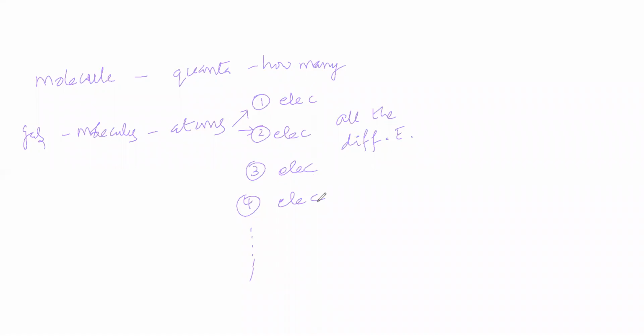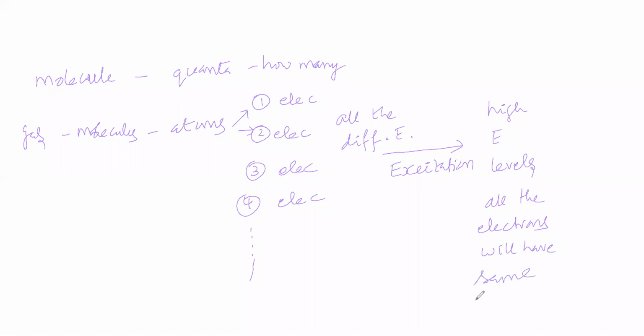Now, because of absorption of quanta, due to collision, anyhow, excitation is possible. Excitation in the sense, the electron goes to higher energy levels. In the higher energy level, will all the electrons have the same energy, or different energy? Different energy.